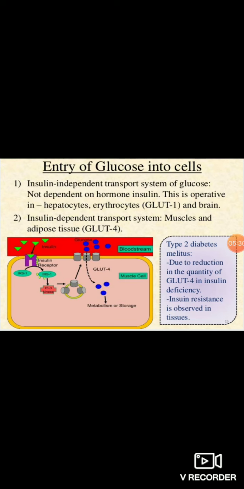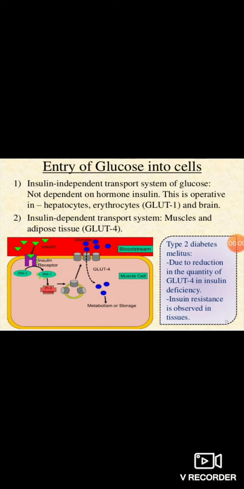These cells are hepatocytes, erythrocytes meaning RBCs, brain cells, and cornea cells meaning eyesight. Okay, cornea, brain, RBCs and hepatocytes. These 4 cells are 100% dependent on glucose for the production of energy. In your body, each and every cell uses glucose, but these 4 cells depend on it majorly. So in these 4 cells, what happens?